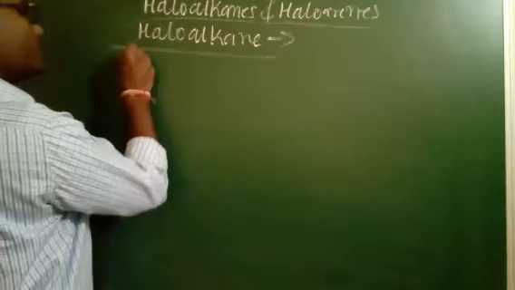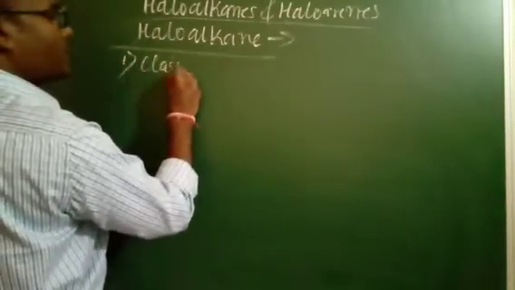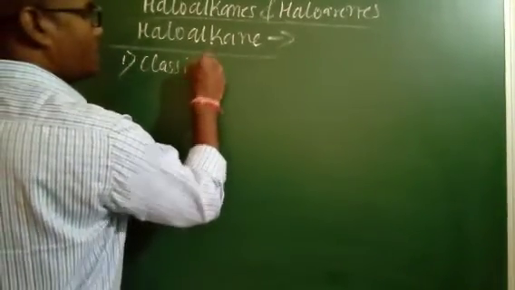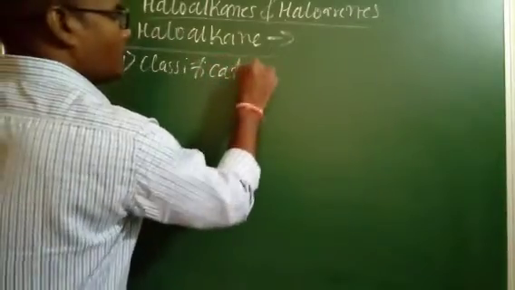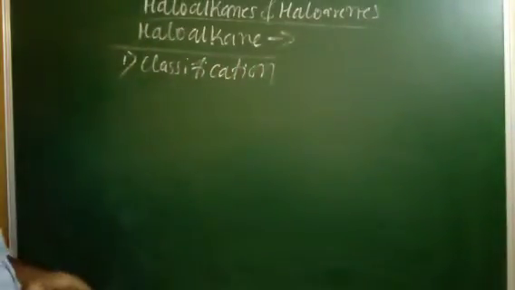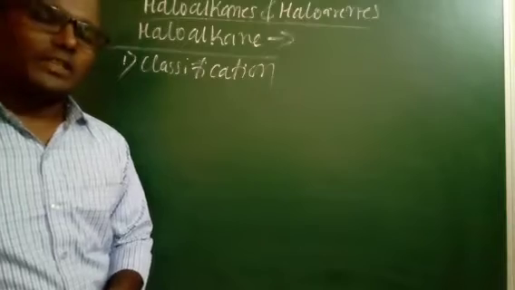The first one is classification. How do we classify the haloalkanes?